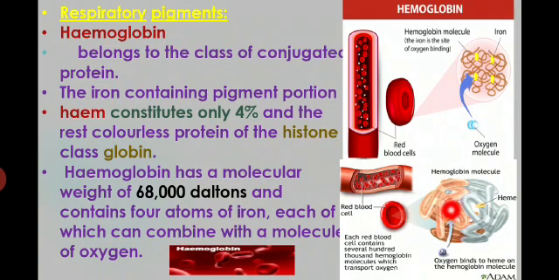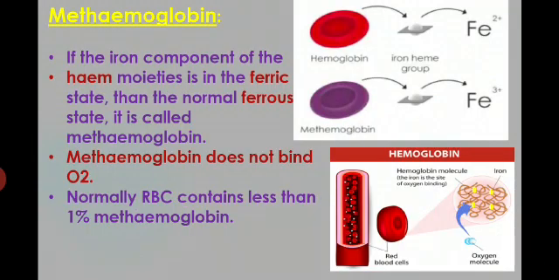Hemoglobin has a molecular weight of 68 daltons and contains 4 atoms of iron. Each of these iron atoms can combine with an oxygen molecule. So each iron combines with an oxygen molecule and forms the hemoglobin molecule.